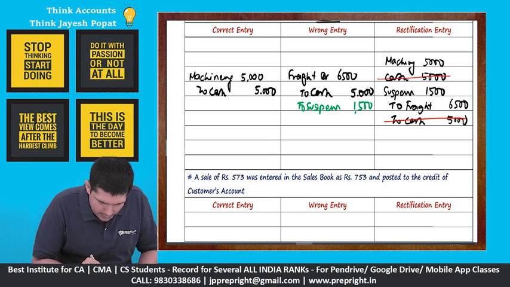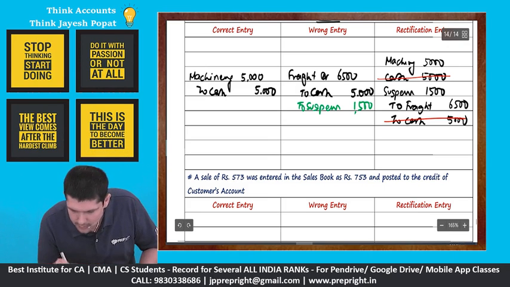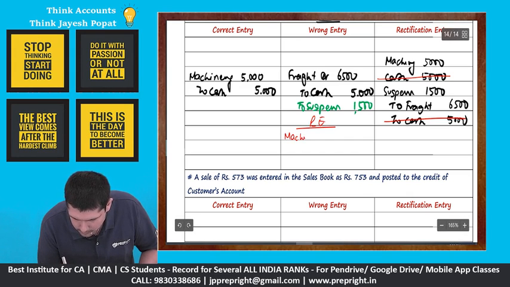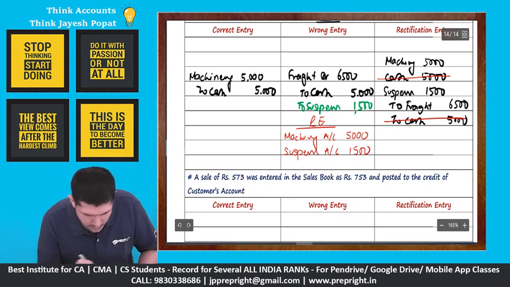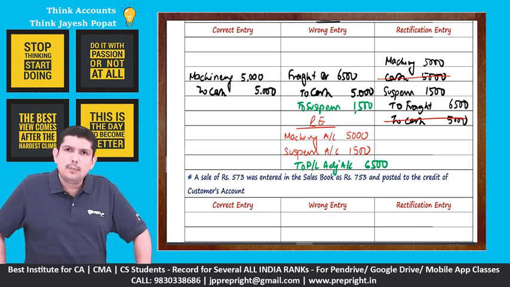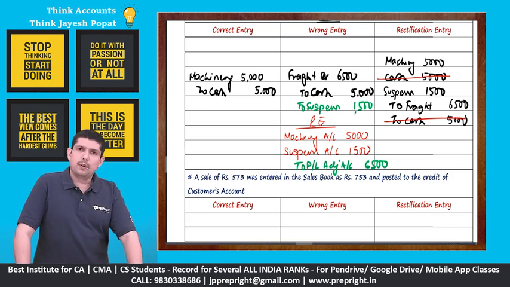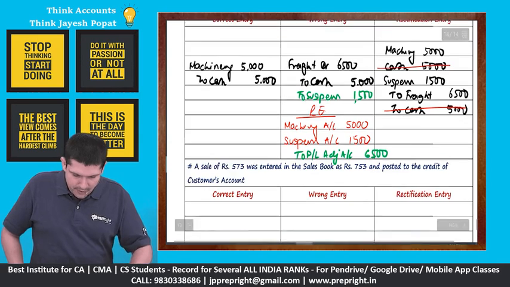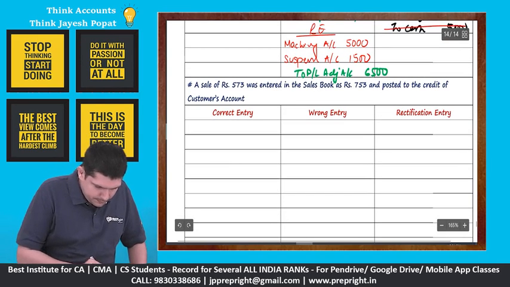So our final rectification entry will be machinery account debit 5,000, suspense account debit 1,500 to profit and loss adjustment account 6,500, right? Because freight is a nominal account, it has to be substituted by profit and loss adjustment account. Then let's move on to the next one.